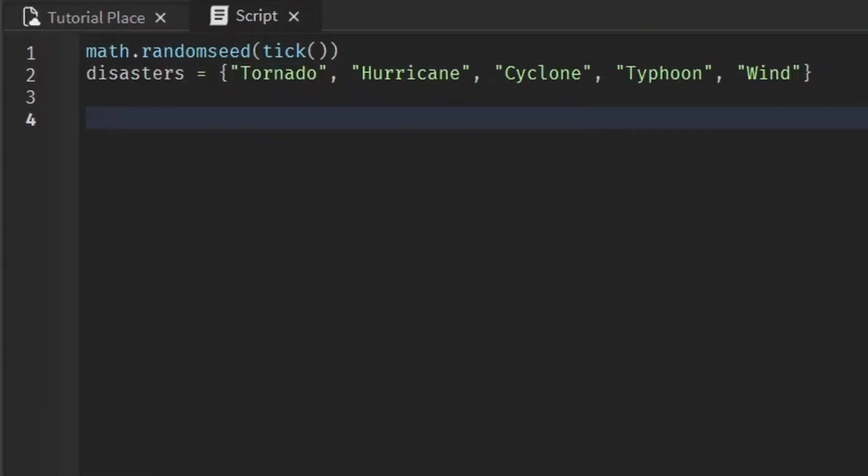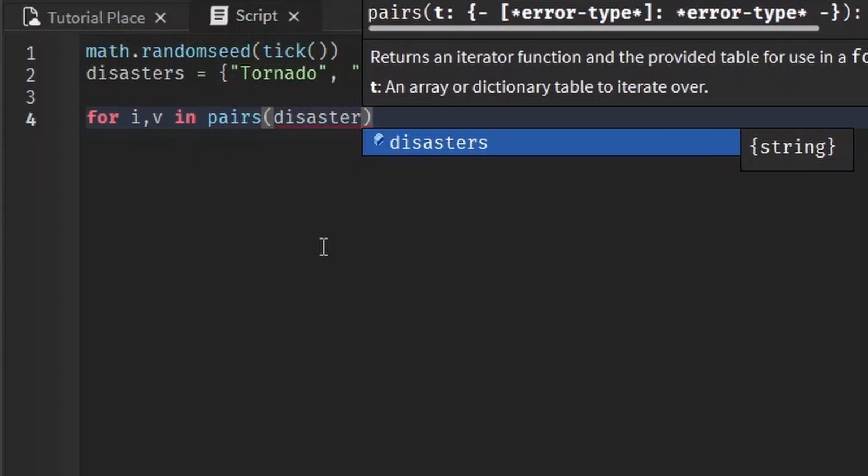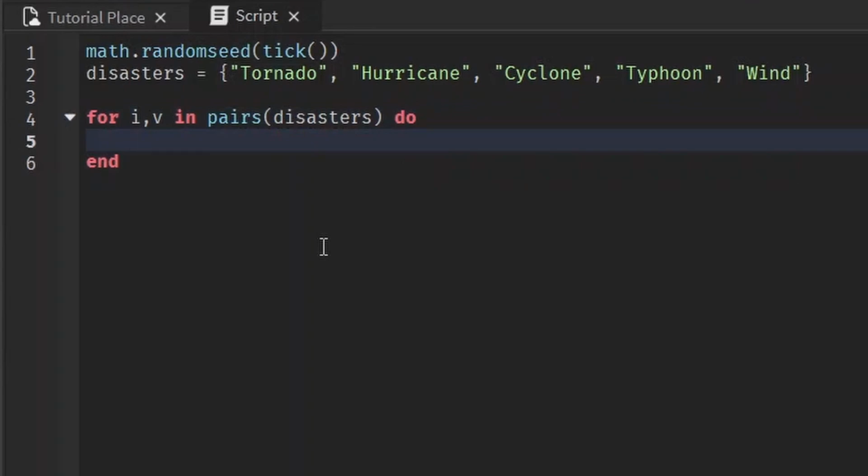Let's say we want to look at every disaster in our table. You do for i, v in pairs, and then you give it the table, in this case disasters, because that's what we want to go through, and then do. You start the loop with for, and then these two variables can be whatever you want, but i and v are the most common things you'll see, and that's for a reason, because i stands for index and v stands for value. What is index? Index is the number of the position of the item.